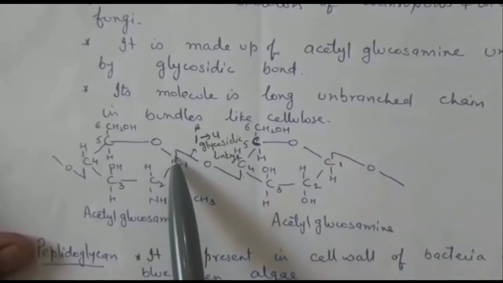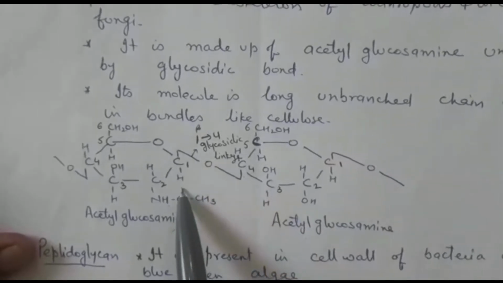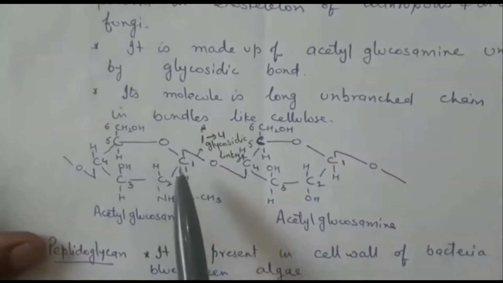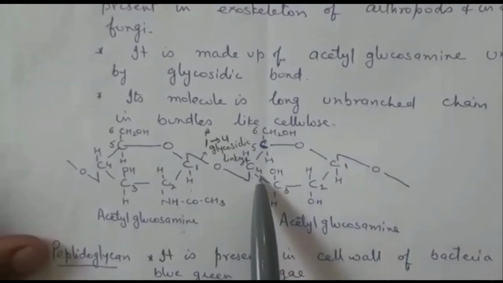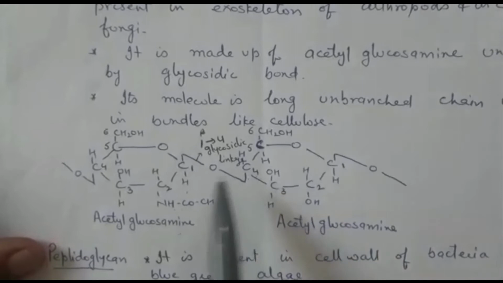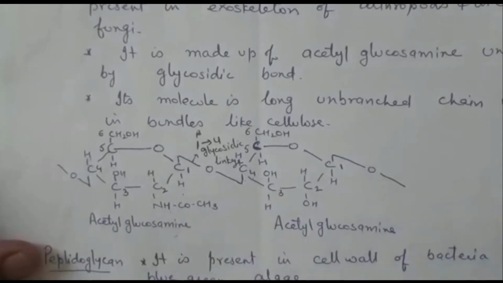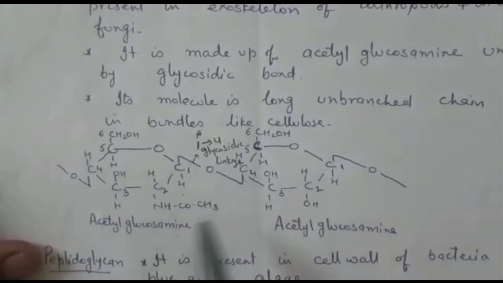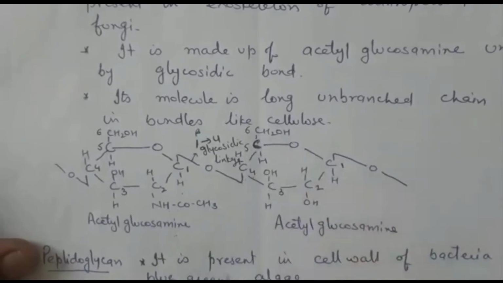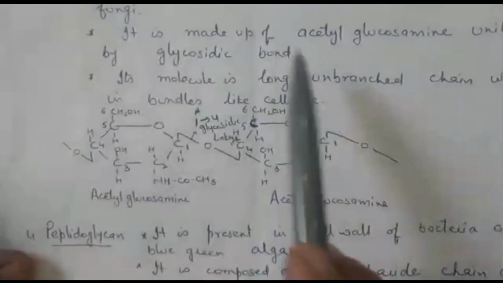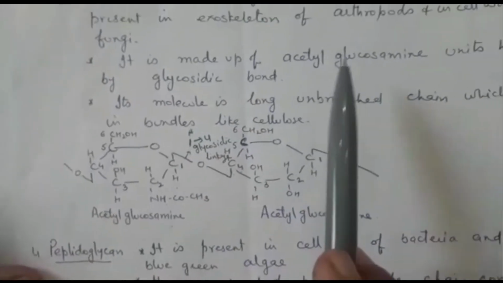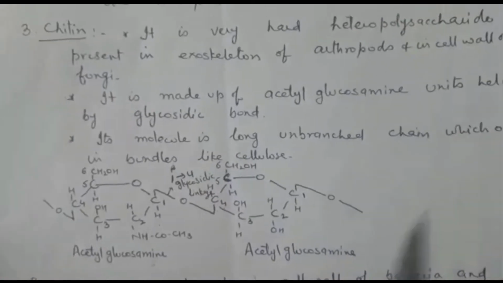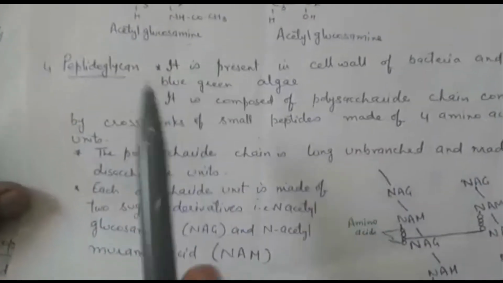Beta because the OH group is on the upper side and hydrogen is on the lower side. The linkage is between carbon atom 1 and carbon atom 4. So the molecule is a long unbranched chain which is then folded to form bundles just like cellulose. So chitin is the hardest heteropolysaccharide, which forms the exoskeleton of arthropods and the cell wall of fungi.